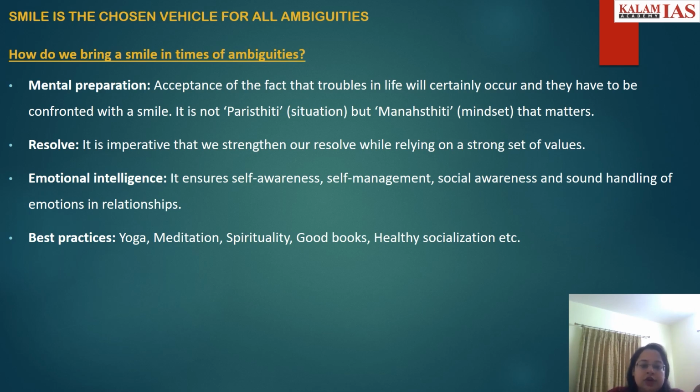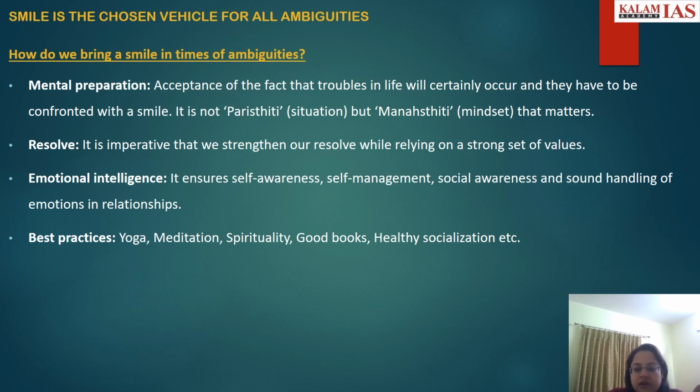Then again, resolve. So we should be having the biggest resolve and to show our strong set of values in that situation. Showing our forgiveness, showing our compassion, benevolence. Again, we have to be emotionally intelligent also in order to gauge the situation. It ensures self-awareness. It is about self-management, social awareness, what is happening around you, how should you deal with it.